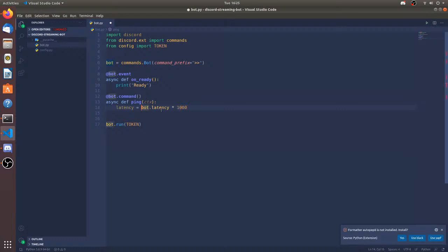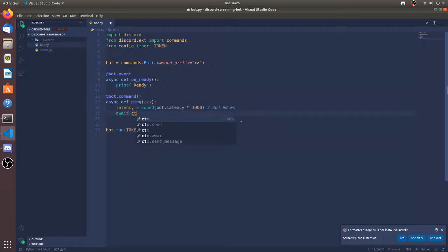Now I need to round it and keep it 2 digits. So round is the default Python function. So now this is going to be returning something like 347. Oh, what's up, Techno? How's it going? 0.89 ms. It's going to be something like this, since I rounded it and I multiplied the latency by 1,000. So it's a comment, so it's not going to matter.